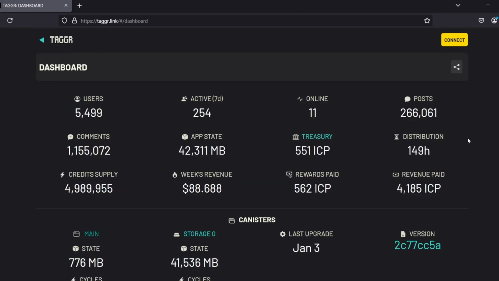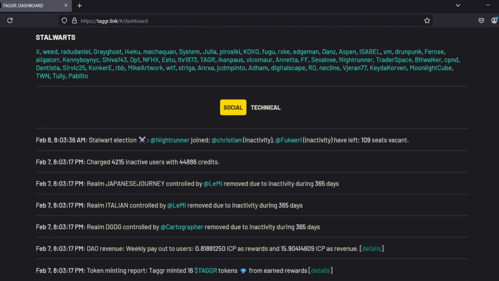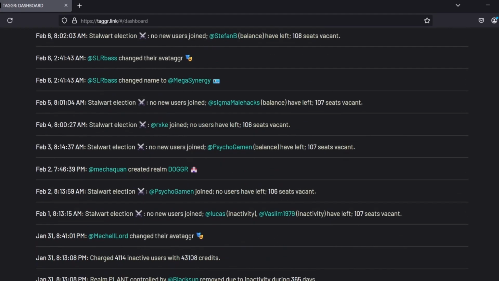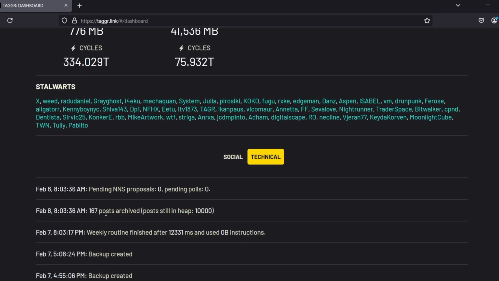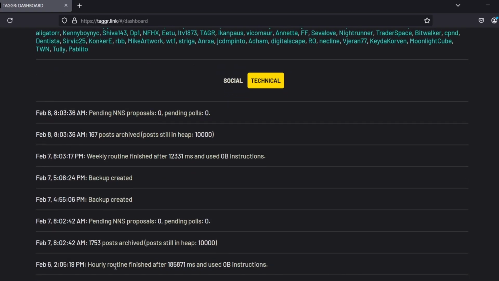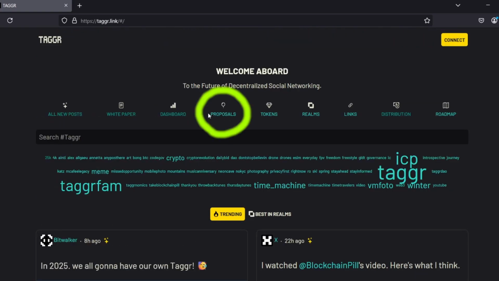So we're back on the dashboard. Without signing in, everyone can look at all of this information. This is all of the social information that happened, and technically this is some of the things that happened. Taggr archived some posts, weekly routine finished, backup created, pending proposal. Let's see what else we have here.